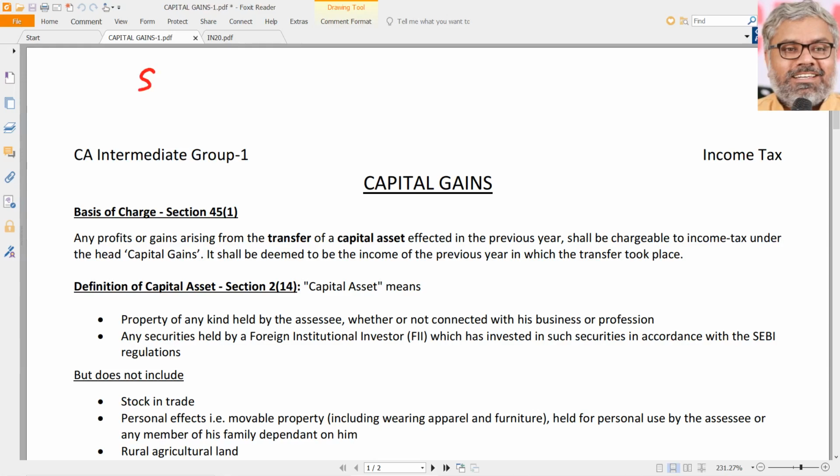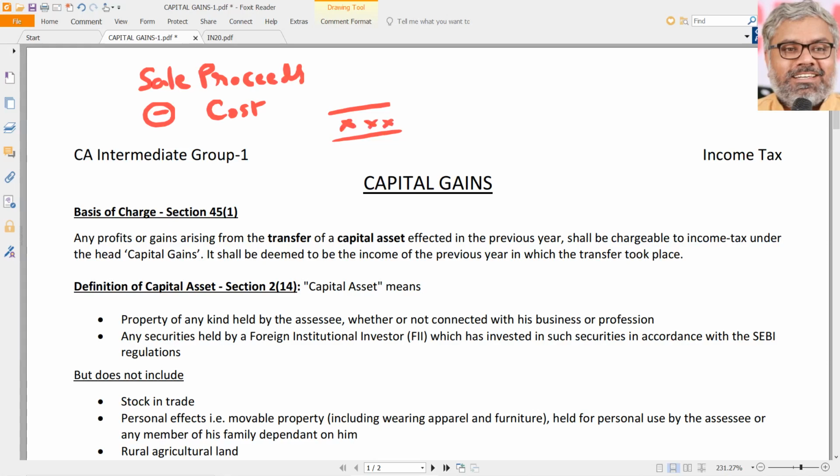When there is a sale of an asset, sale proceeds will be there. Naturally, that will be taxable under the Income Tax Act. But whatever the original purchase price or cost of acquisition of that asset, if you can deduct it from the sale proceeds of the asset, whatever we get is capital gain.